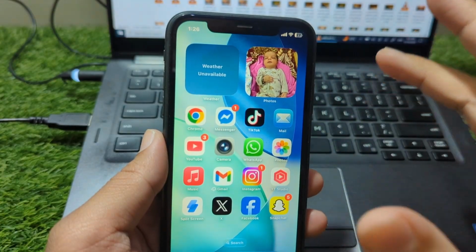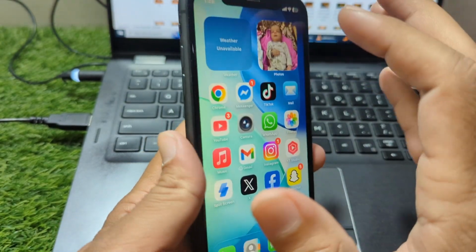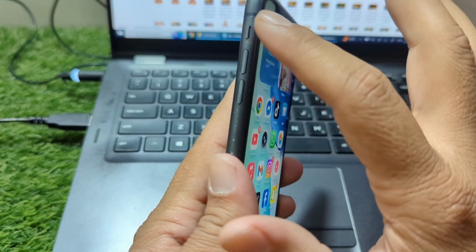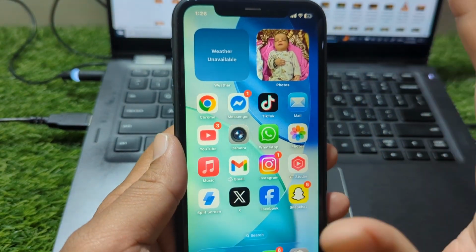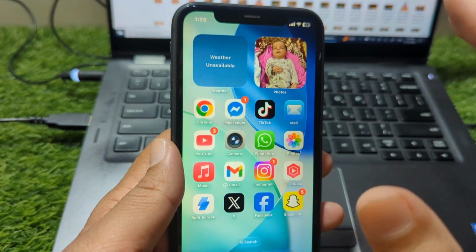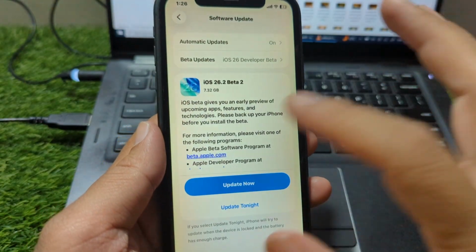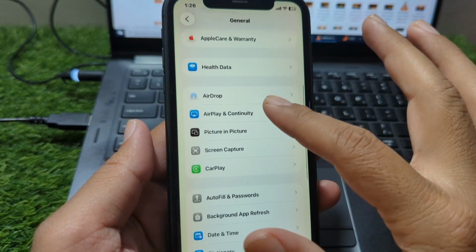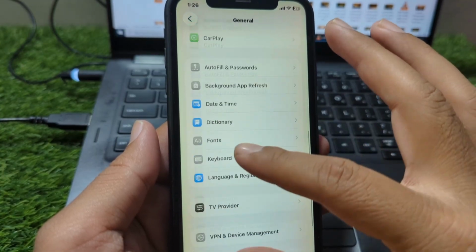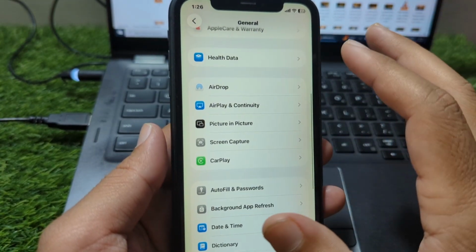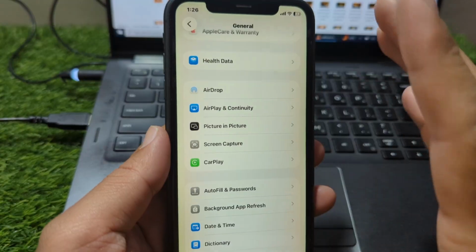The first thing to do is check the basics, since small settings can cause big problems. Make sure the silent switch on the side of your iPhone isn't turned on. Press the volume up button to confirm the device isn't muted. And open Control Center to ensure that focus modes, especially Do Not Disturb, are turned off. These features can silence calls and notifications without you realizing it. If everything looks correct and the sound still isn't working, it's time to go a little deeper.